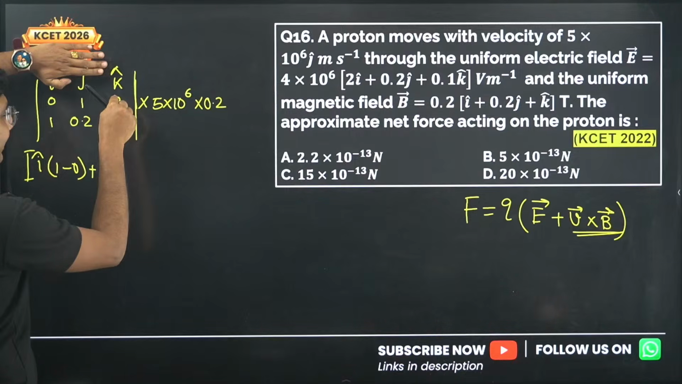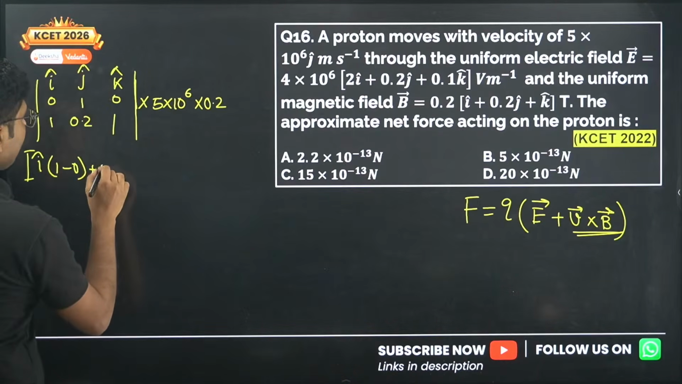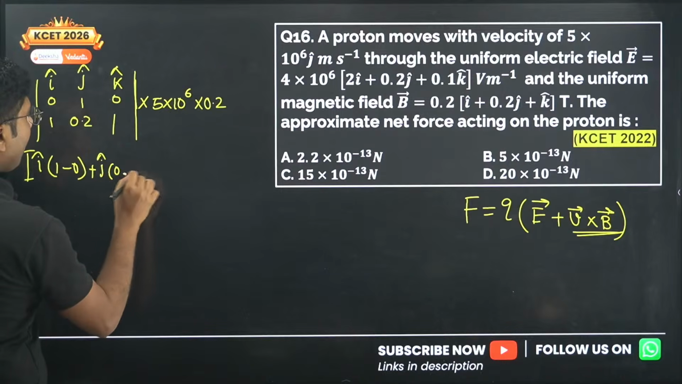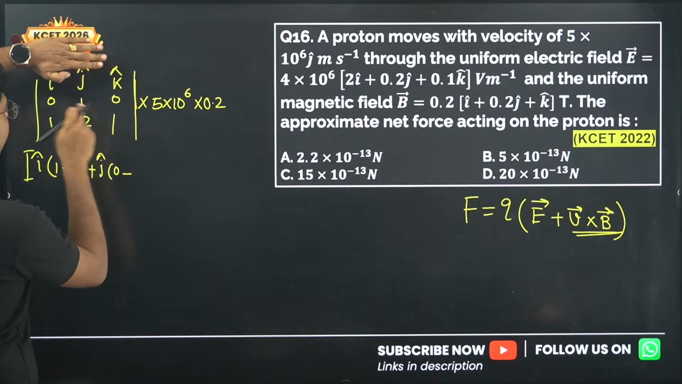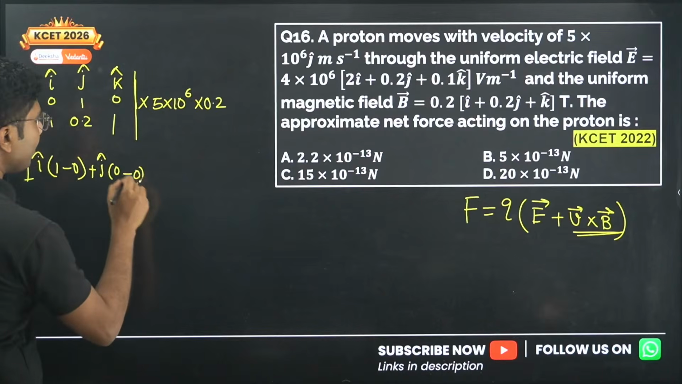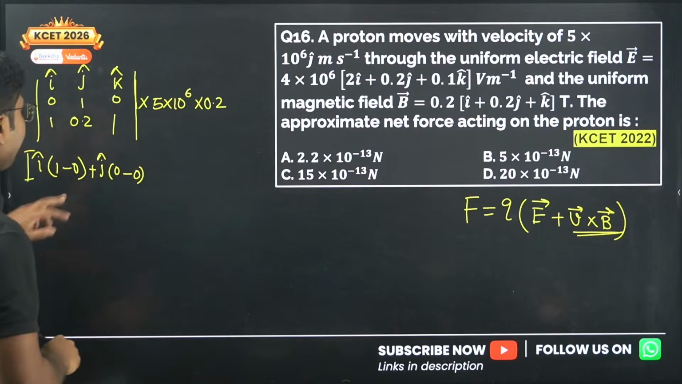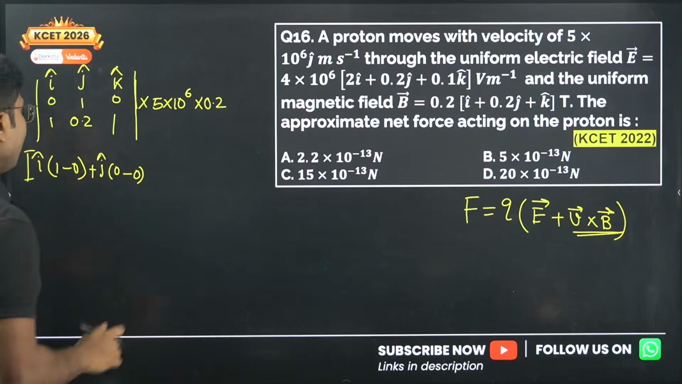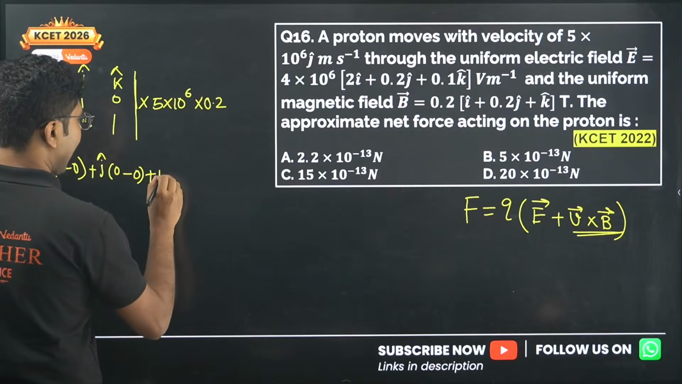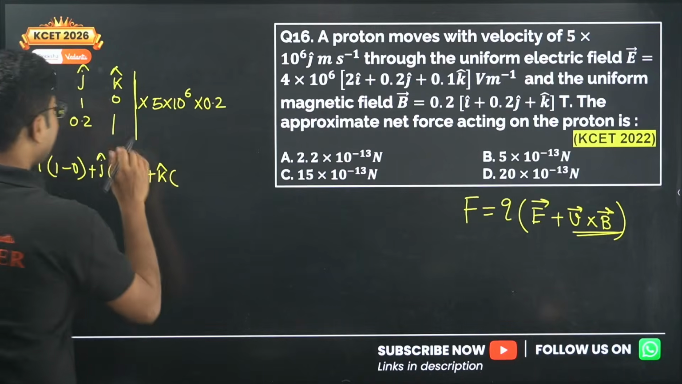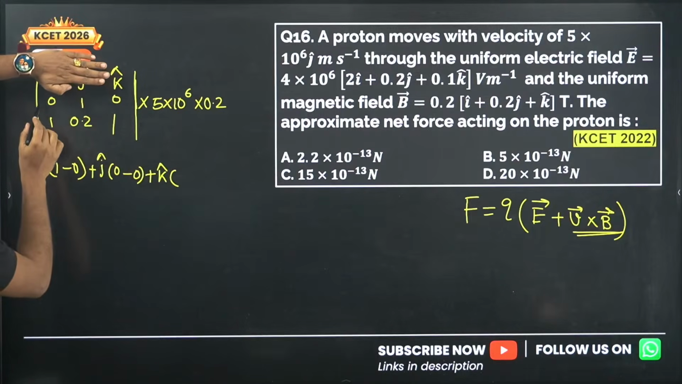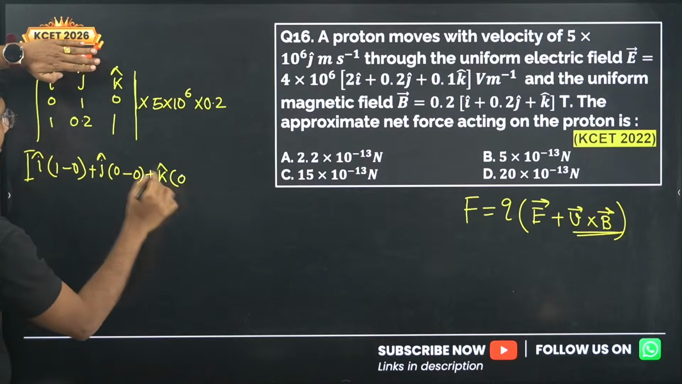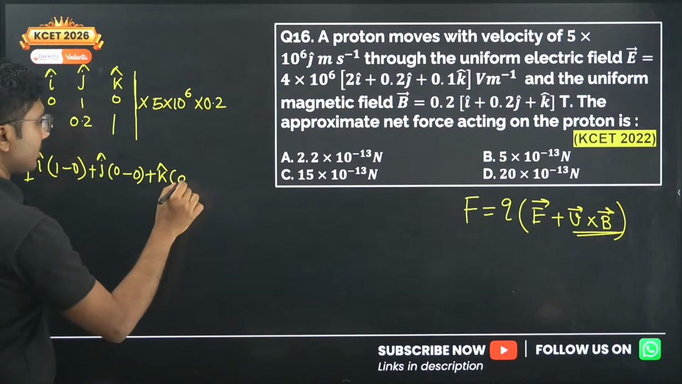So 0 into 1 is 0, minus then again we switch, 1 into 0 is 0. So even if you use the plus method or minus method, does not matter, it will be 0. Okay, last is k cap. So what is k cap? Again we close the k and we do the cross. So 0 into 0.2 is 0 and 1 into 1 is 1. So minus 1.